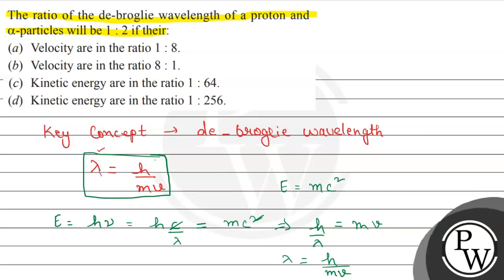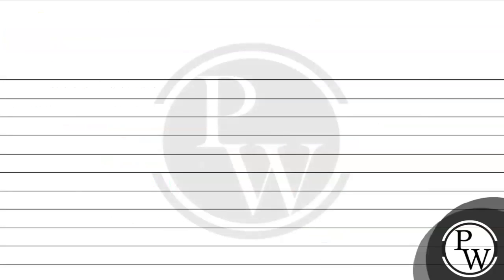According to the given question, it talks about the wavelength of proton and the wavelength of alpha particles, and they have already given the ratio for the same, that is 1/2, or we can say 1:2. So we can write lambda p and lambda for the alpha particle is equals to 1/2, and according to the formula this will be equals to h over mv.